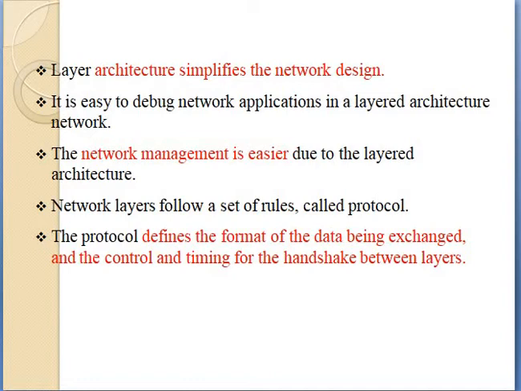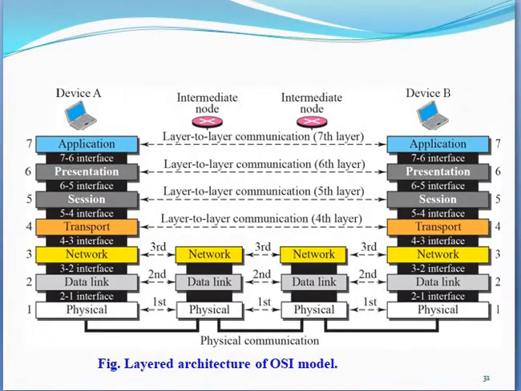The protocol defines the format of data being exchanged, and the control and timing for the handshake between the layers. This is the concept of layered architecture, and this is the layered architecture of the OSI model. In this layered architecture, layer number 7 is the application layer and layer number 1 is the physical layer. Between these layers, the service interfaces are defined.